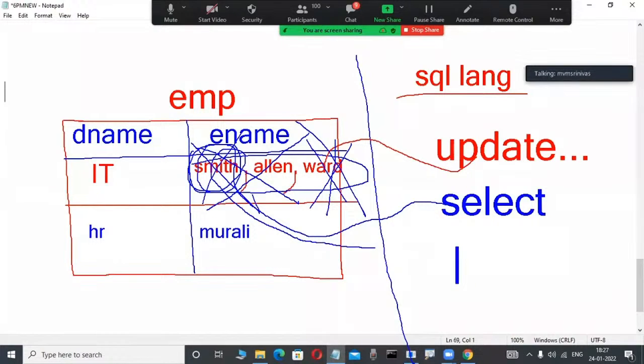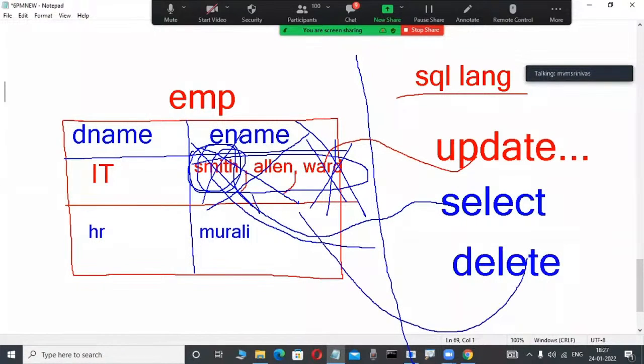Again here, now delete. Now I try to delete a single value from these multiple values. Ln is a single value I want to delete from these multiple values. Syntax is not there. That's why it is not recommendable. These are the rules, but nobody knows this type of rules.